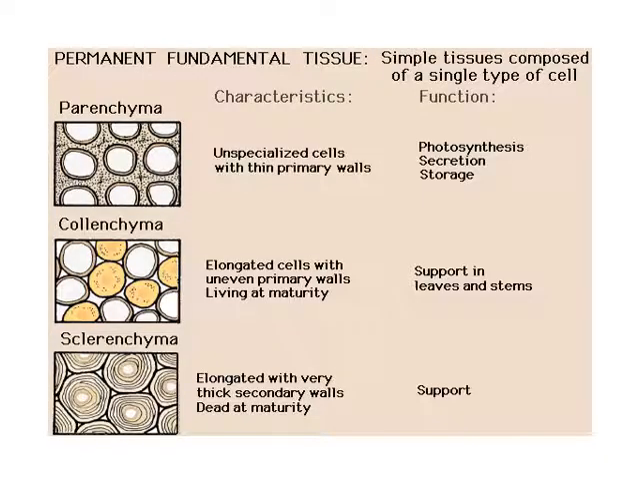Now, you can see the fundamental difference between parenchyma, collenchyma, and sclerenchyma. The cells are unspecialized in parenchyma. They have a thin primary wall. Second, collenchyma has an uneven primary wall. And third, in sclerenchyma, the walls are secondary, deposited with a thick layer of lignin.